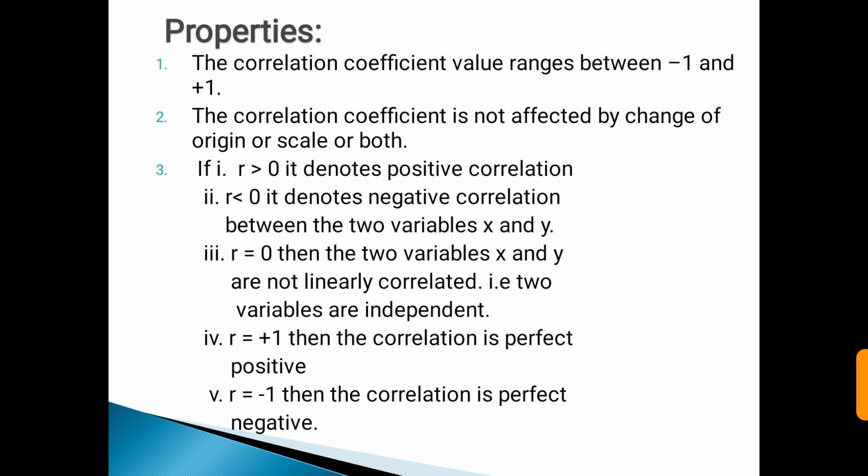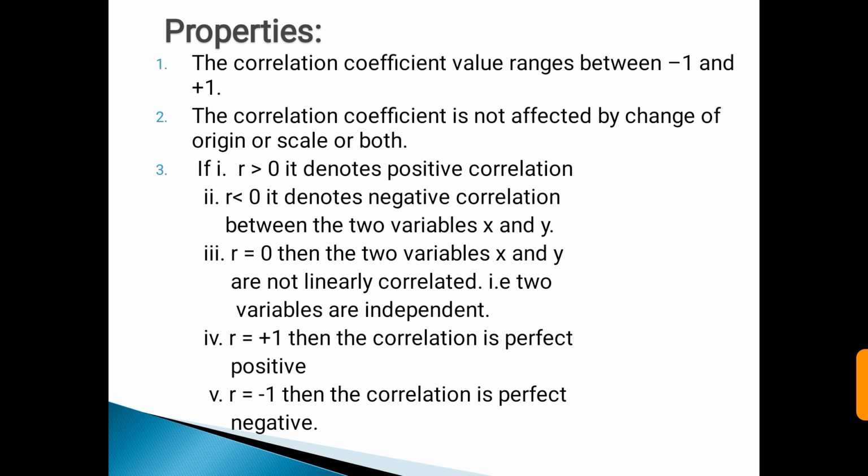Properties of correlation coefficient. First, the correlation coefficient value ranges between -1 and +1. Second, the correlation coefficient is not affected by the change of origin or scale or both. And third, if r is greater than 0, it denotes positive correlation.